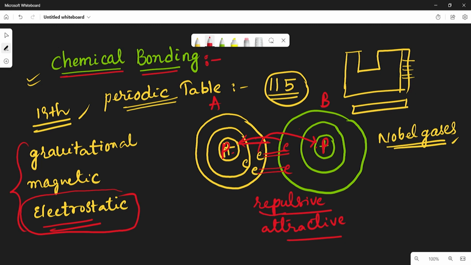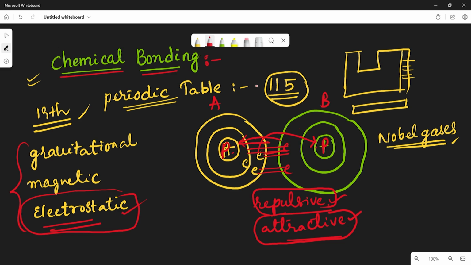Which means if the attraction is more than the repulsion, then the two atoms will combine. If the repulsion is more, the atoms do not combine. Is it clear? All this is about the electrostatic force. Due to the electrostatic force only, the atoms will combine.